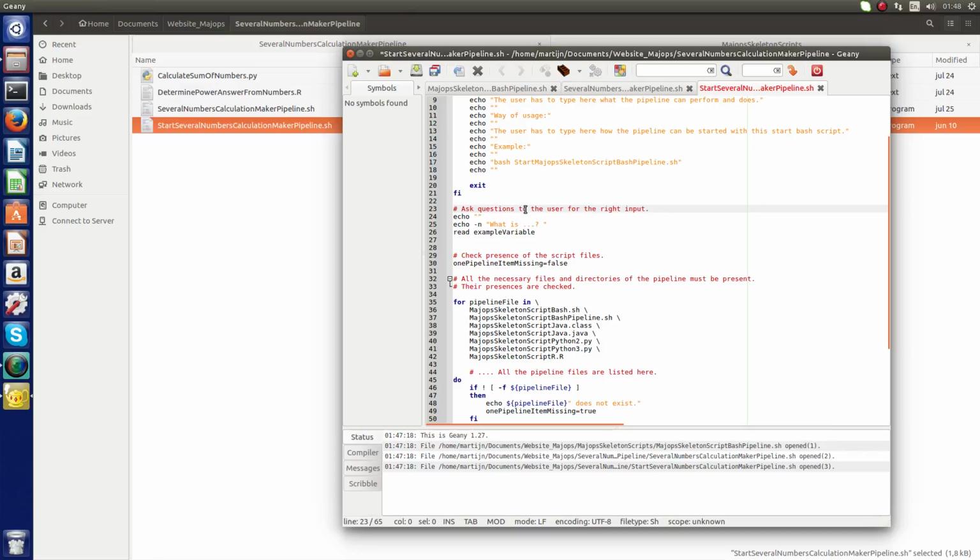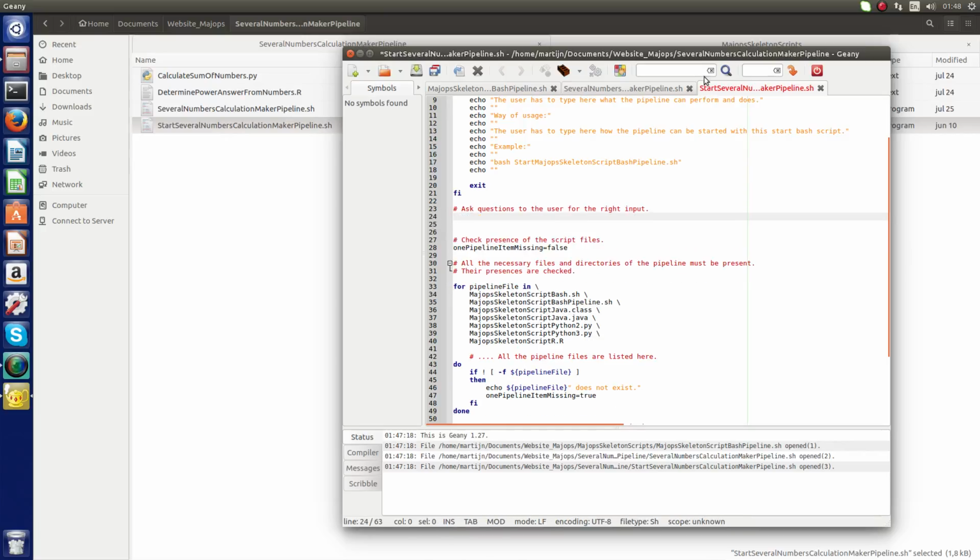Now I come to the questions. Here I will have to program the questions for the user for the generation of the right command arguments of the highway bash script, and my pipeline is that several numbers calculation maker pipeline.sh. I will program the questions here, and you can take a break.